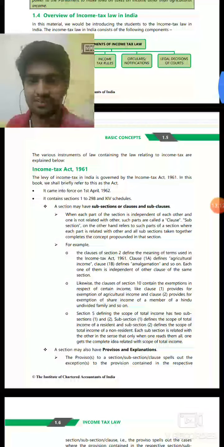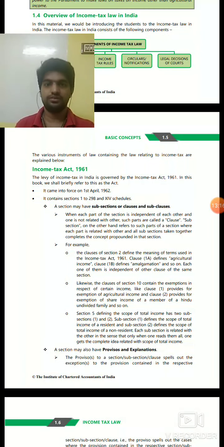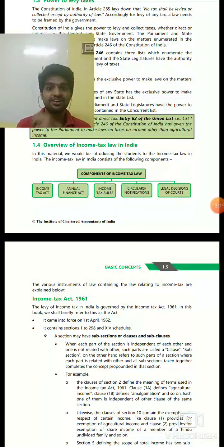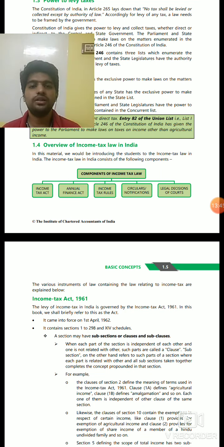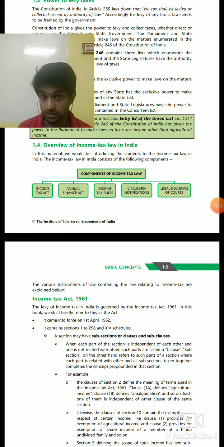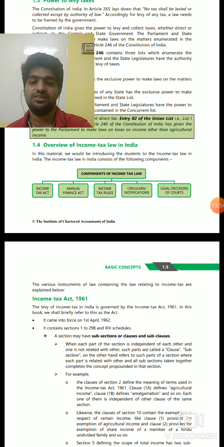Okay. Now, income tax. What are the components of income tax now? Components of income tax include the Income Tax Act, income tax rules, and the Finance Act. Then the government will issue many circulars and notifications. Circulars and notifications have some legal validity. A circular is like a clarification given to the department. But it does not have much legal validity, especially if it is negative to the assessee. And the last one is case laws, legal decisions, etc. Supreme Court decisions and all are actually part of taxation laws.